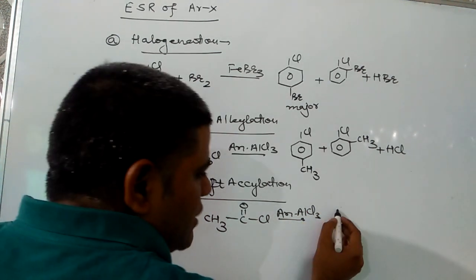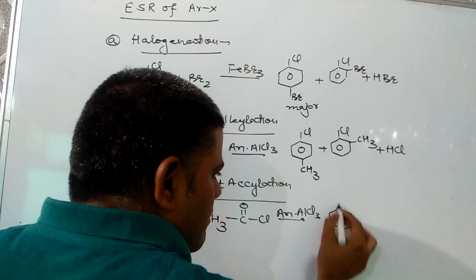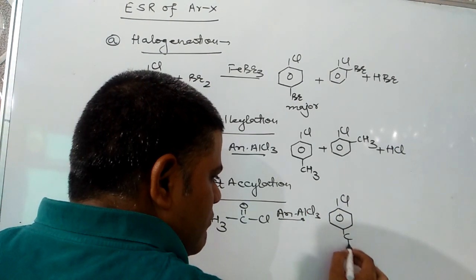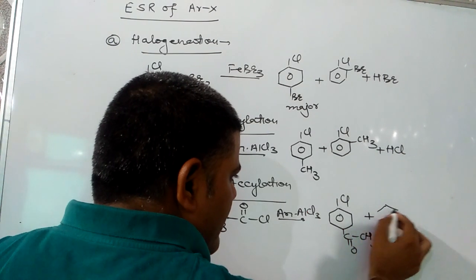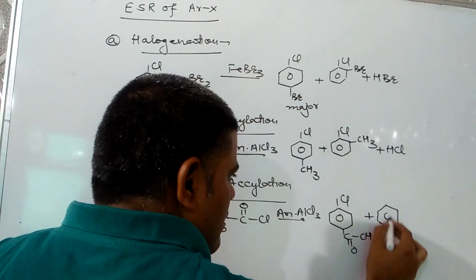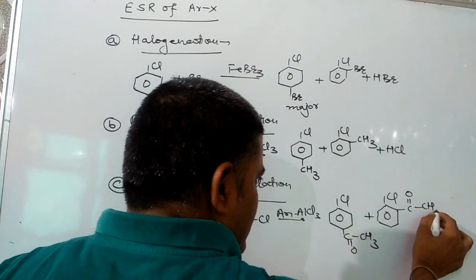Then incoming COCH3 group might go to para or ortho. Major product will be the para derivative, and minor product will be the ortho derivative.